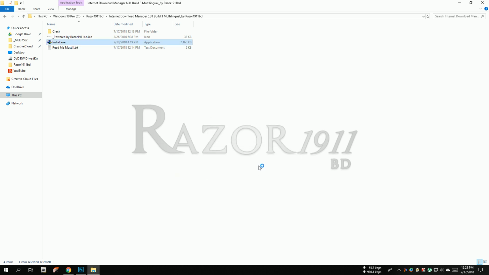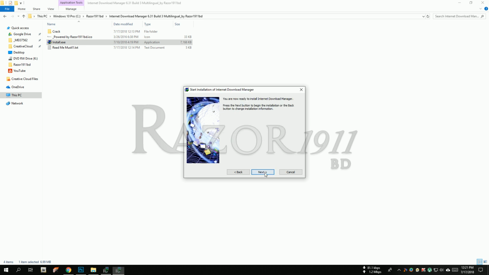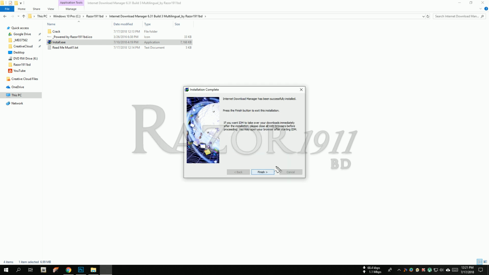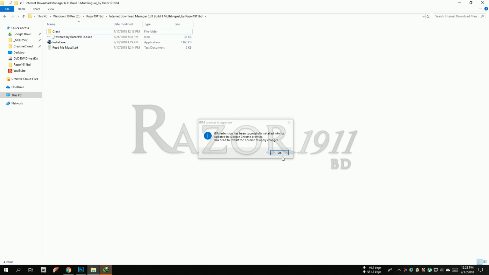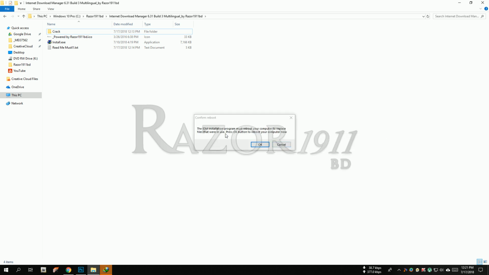Yes. Click next. Select I accept the license agreement and click next. Again click next. Next. Click finish. Okay. If you want to restart your system, click OK.